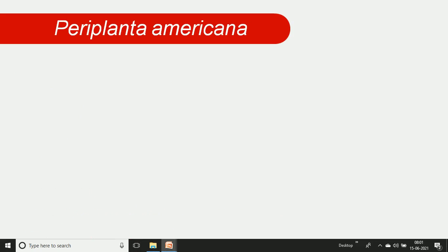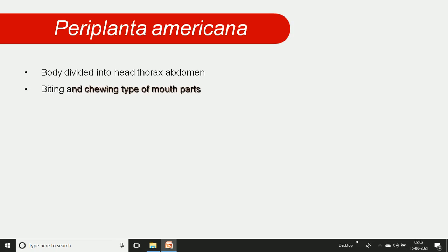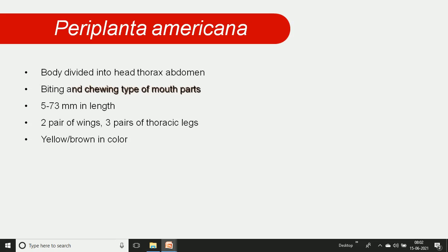An example is Periplaneta americana, commonly called the cockroach. The body is divided into three regions: head, thorax, and abdomen. It has biting and chewing type mouth parts. The length is about 5 to 30 mm. Two pairs of wings and three pairs of thoracic legs are observed in the cockroach. The color is yellowish brown.